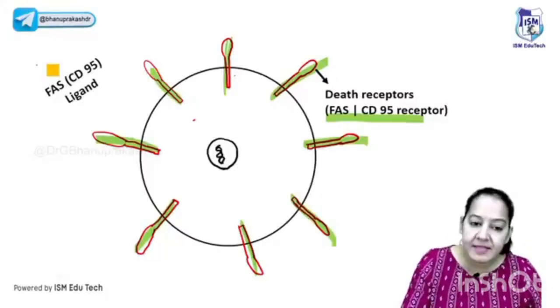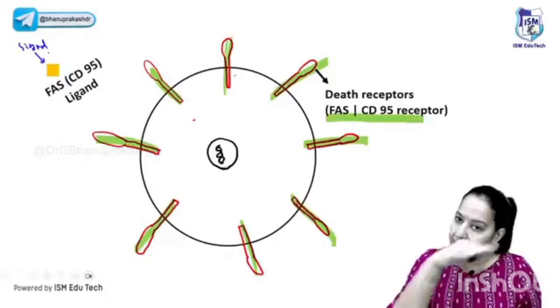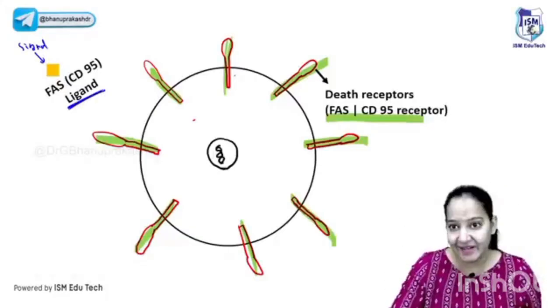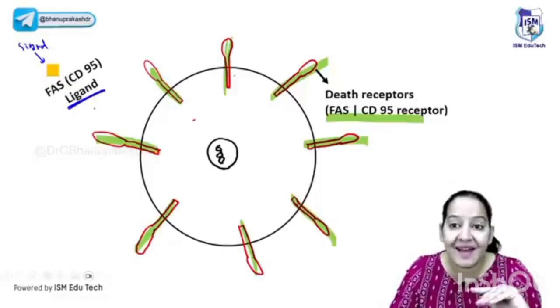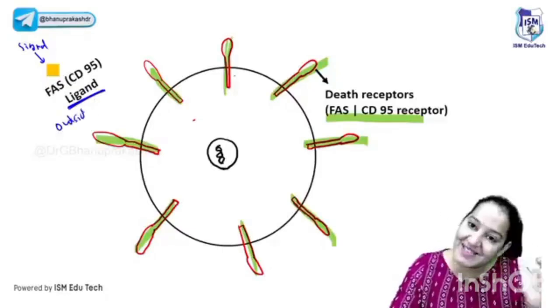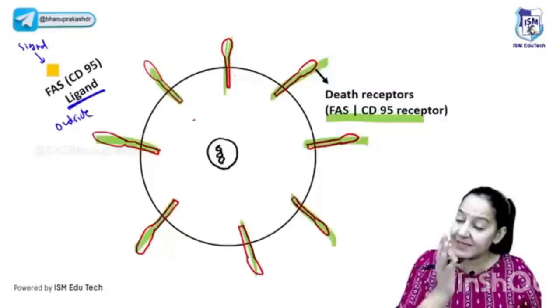Now you can see here, this is the signal. This is the signal coming to the cell that this cell has to commit suicide. The signal is in the form of the ligand. So is this signal coming from outside or inside? You can see it is coming from outside. That's why it is the extrinsic pathway. In the extrinsic pathway, the signal is coming from outside.